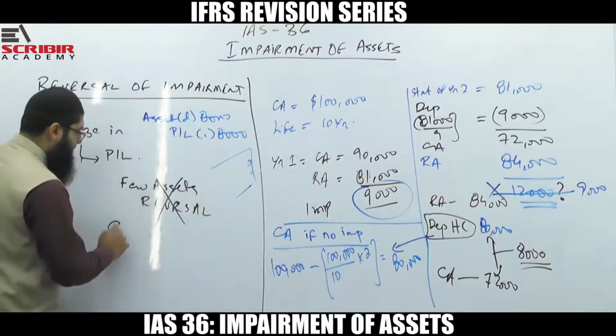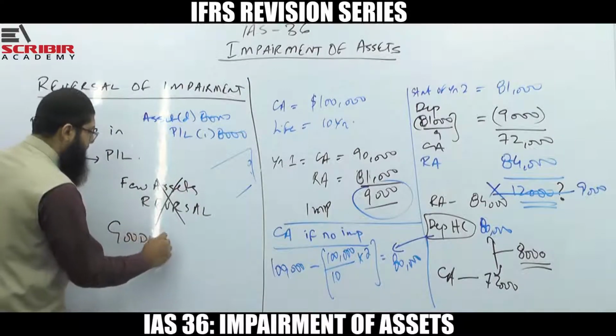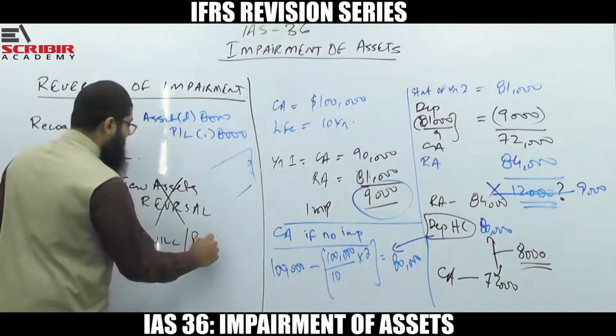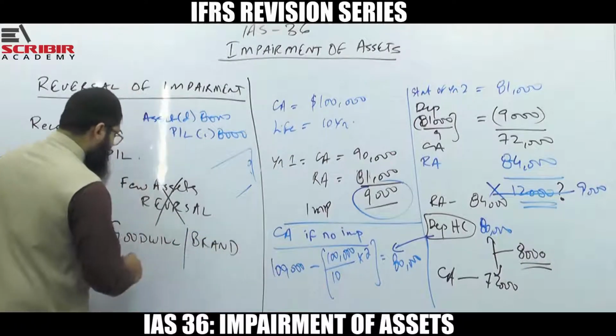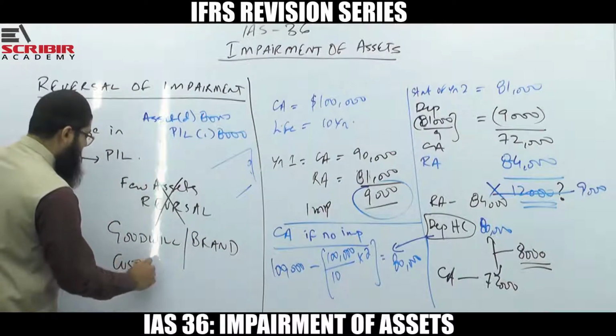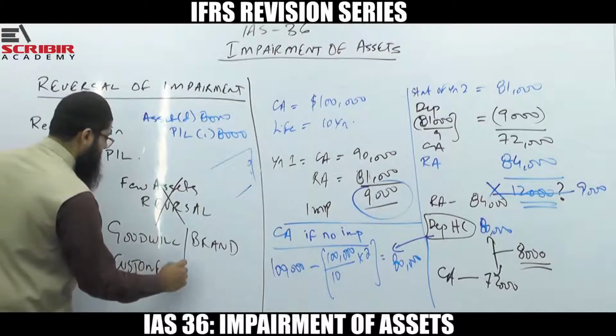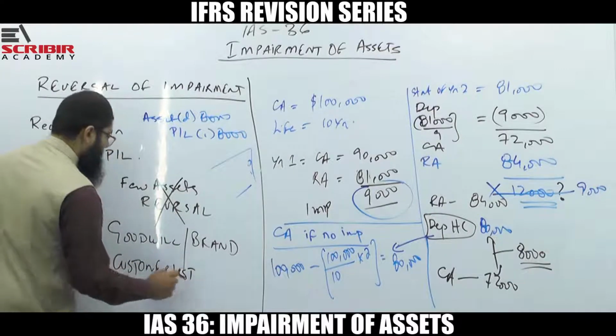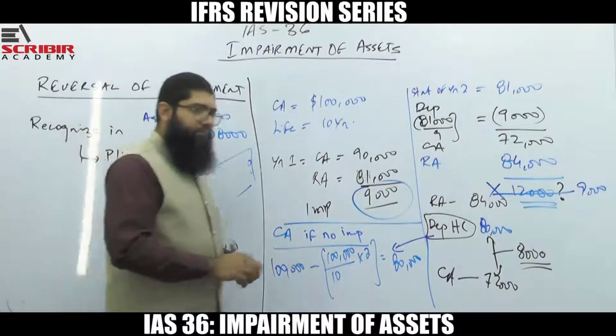And what exactly are they? That is goodwill, that is brand, that is customer list, etc. Now, you would say why?